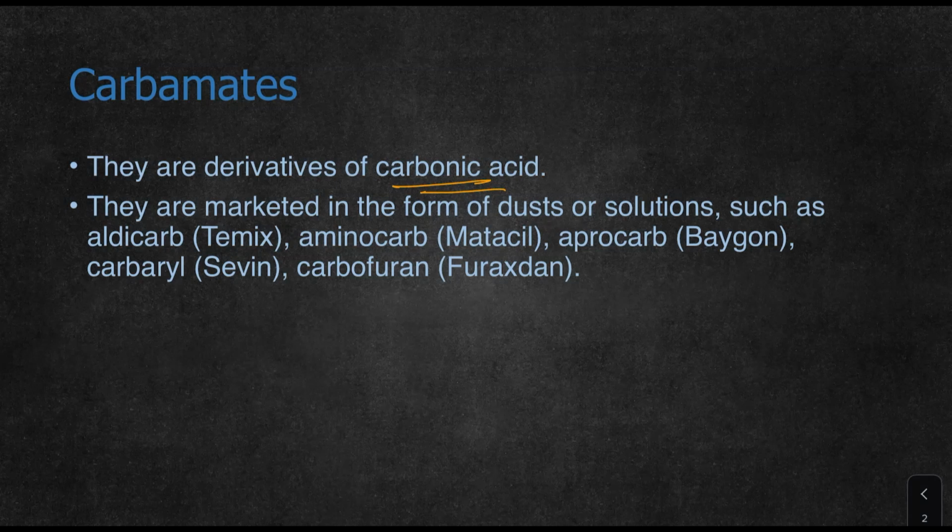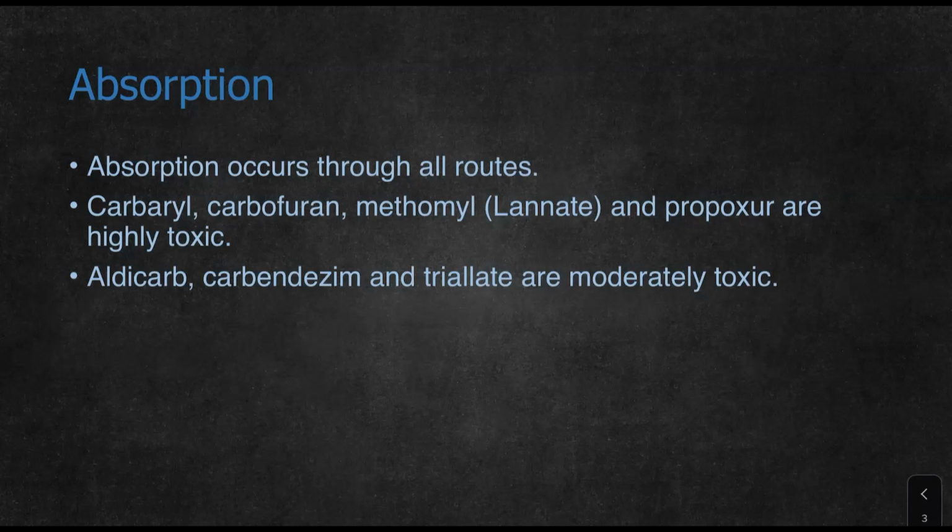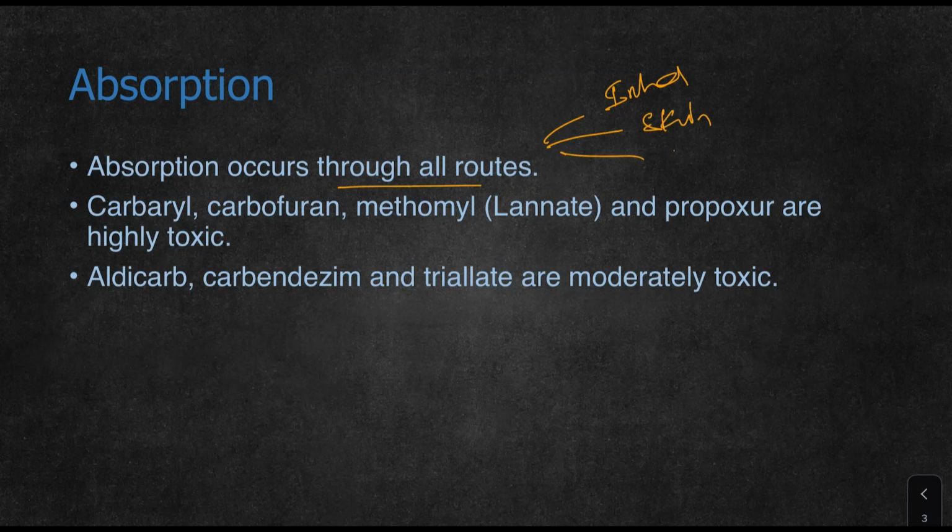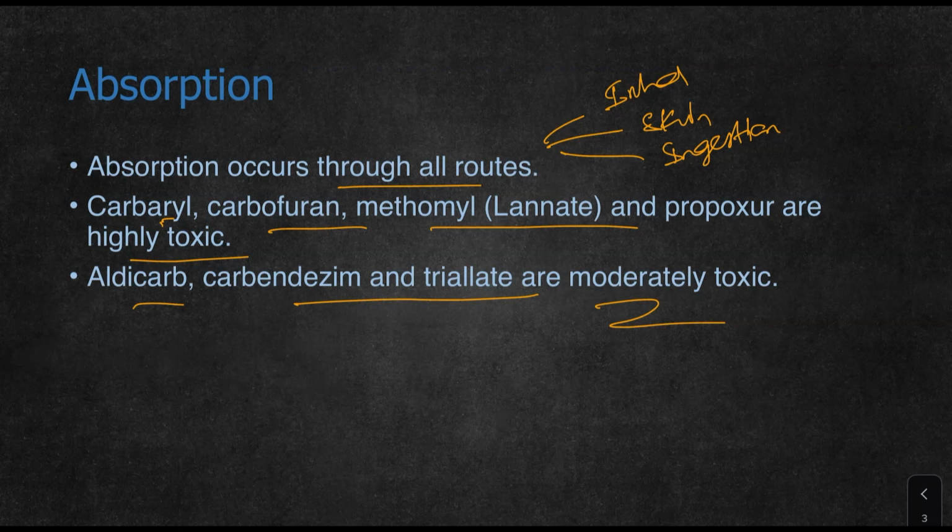They are marketed in synthetic forms like Baygon, which is used as an insecticide. Others include aldicarb, aminocarb, carbaryl, carbofuran, and so on. They are absorbed through all routes: by inhalation, through the skin, or by ingestion, which is common when a person tries to commit suicide. They are easily absorbed. Carbaryl, carbofuran, methomyl, or propoxur are highly toxic. Aldicarb, carbendazim, and others are moderately toxic comparatively.